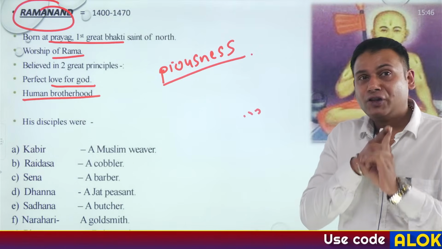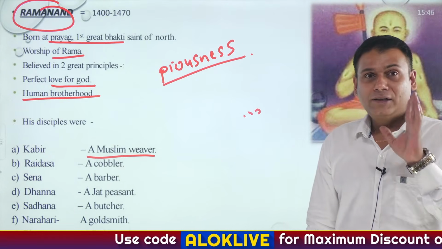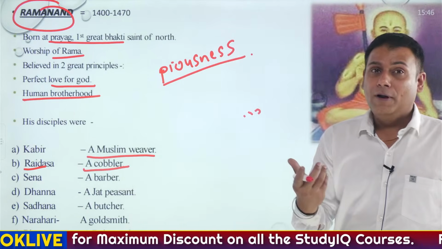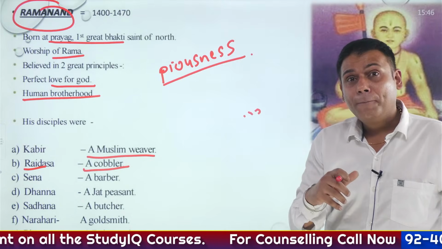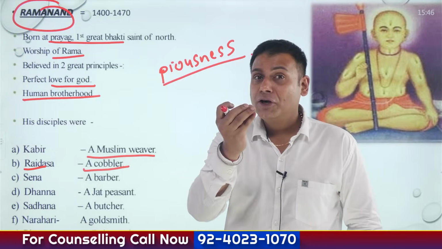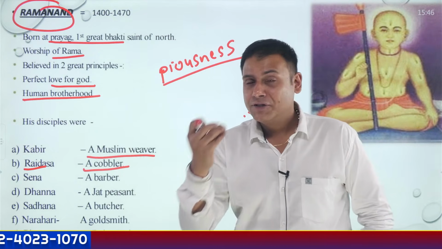His disciples include Kabir, who was a Muslim weaver and a Nirguna Bhakti saint, and Raidas ji or Ravidas ji, who was a cobbler. I'll tell you one more thing: Raidas ji, although being a cobbler, was the guru, the teacher, of Mirabai, who was a Sisodia princess. So just remember about this.